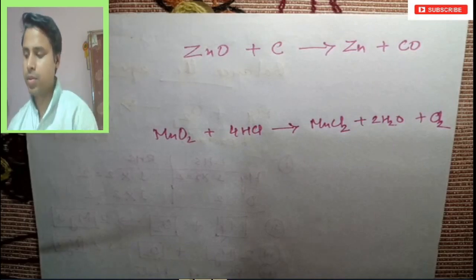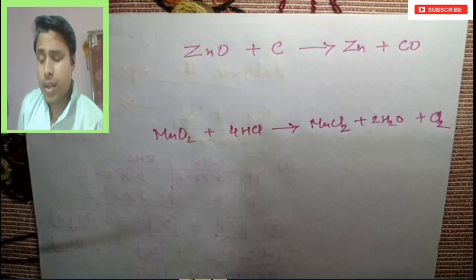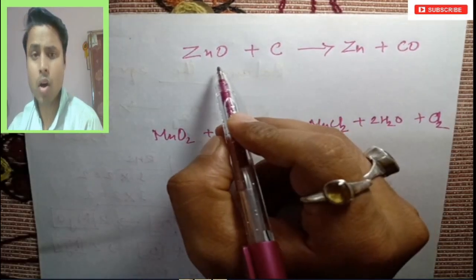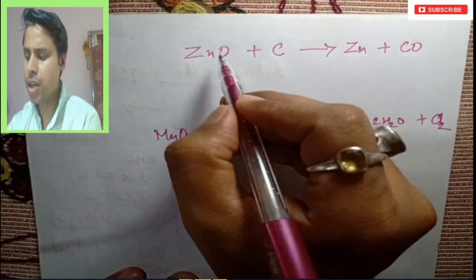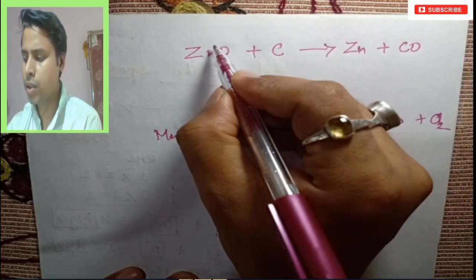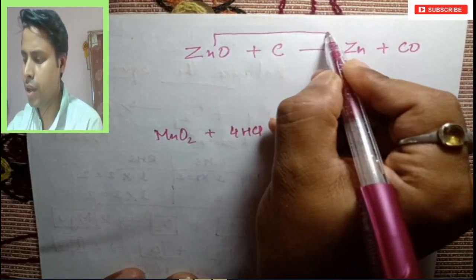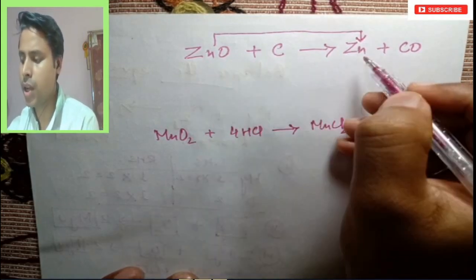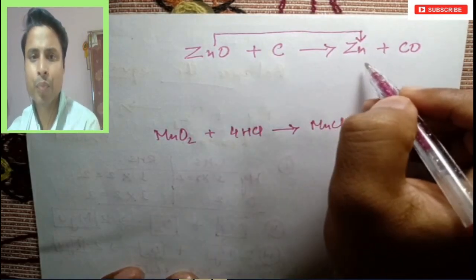So see, here the zinc oxide has oxygen. This zinc oxide will give away the oxygen and it will come single, right?